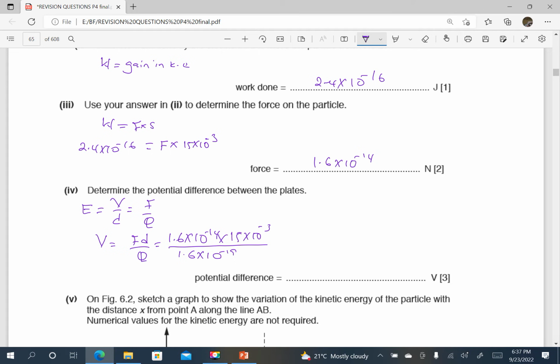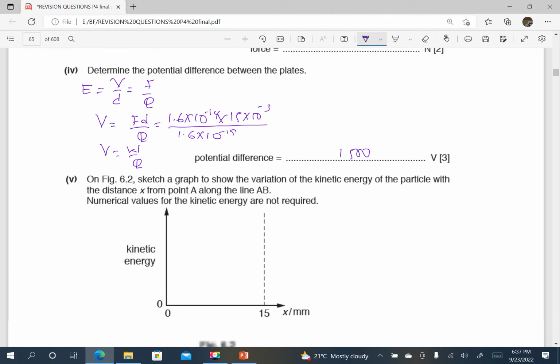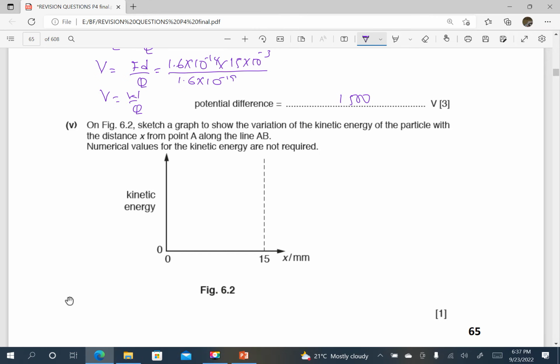And when I press my calculator, this is giving me 1500 volts. You realize that force times distance is still work done, so I would have got the PD from simply saying work done over charge. So that will give me the PD as 1500 volts. Part 5.